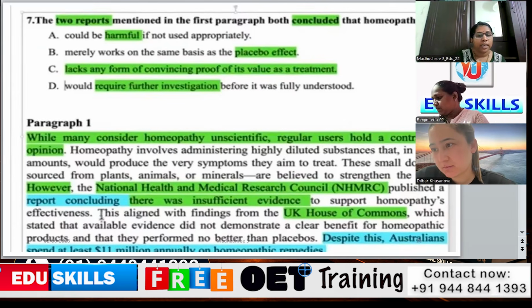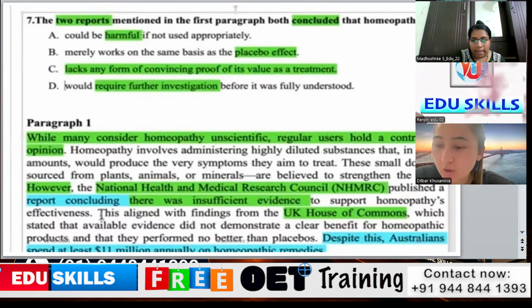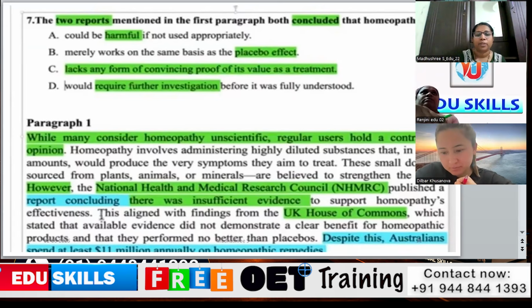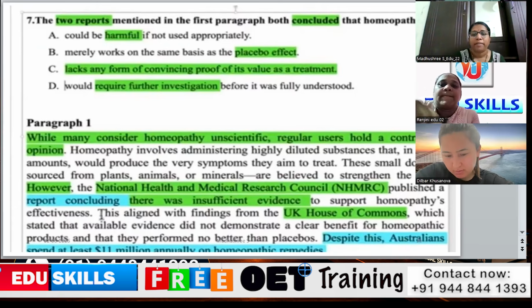Despite this, Australians spent at least $11 million annually on homeopathic remedies. So they are paying for it. So that is related to the second paragraph. So they have to pay for it and they have to get it. So they are paying so much to get the treatment. Again, option A, could be harmful if not used appropriately. So this is not in the text, nowhere is it mentioned in the text, so A is not the answer.